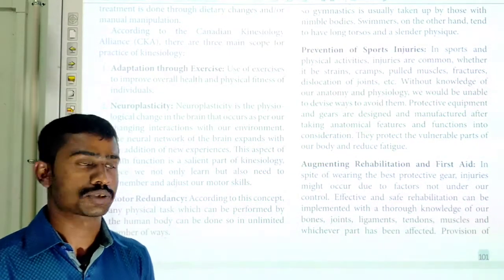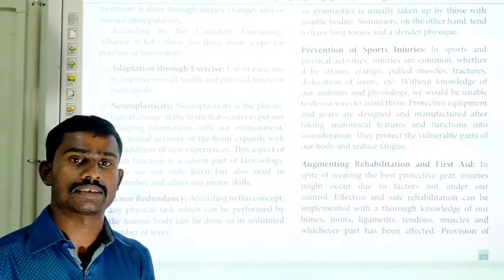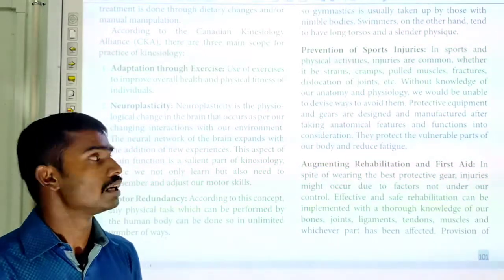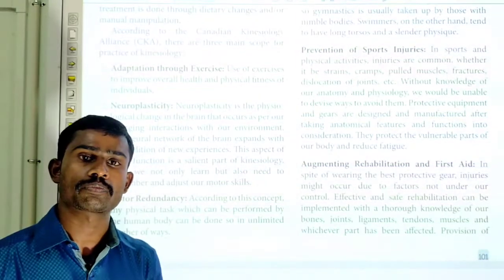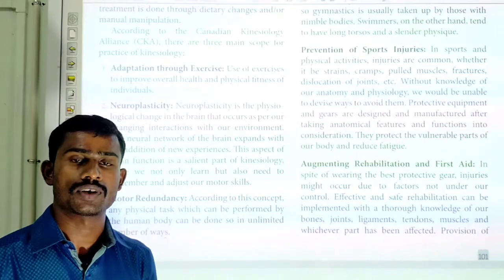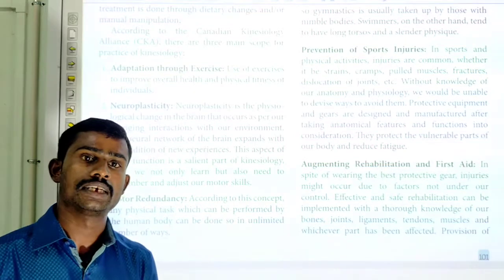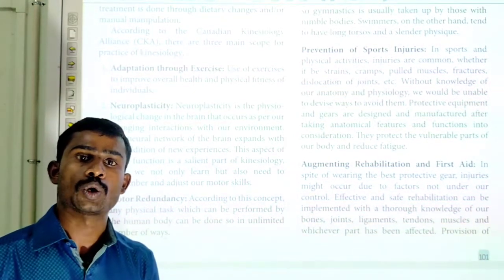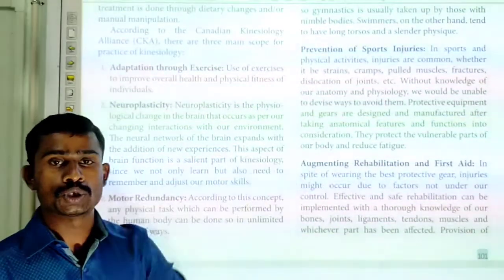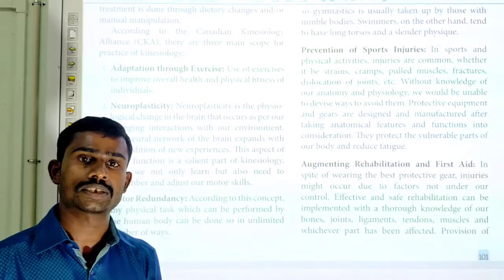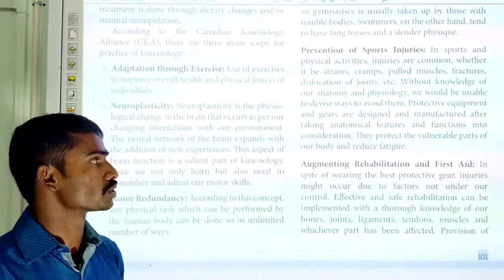That is what strains are. Cramps means the pulling of muscles. That is what cramps are. Then fractures. Fractures means breaking of bones. That is what a fracture is. Dislocation of joints means displacement of bones at a joint. That is what dislocation of joints is.